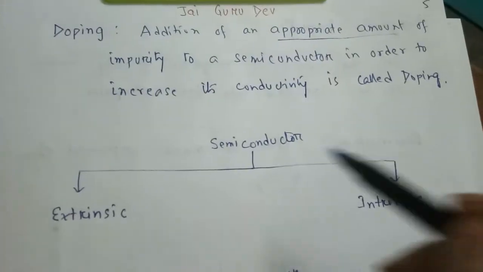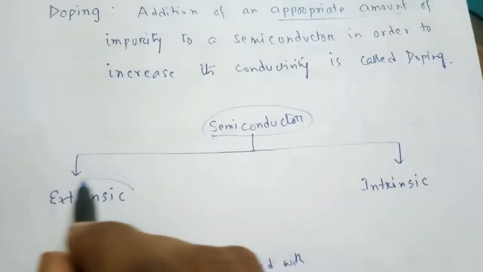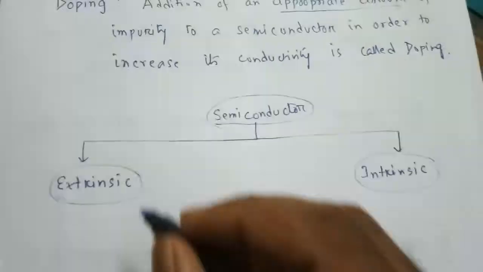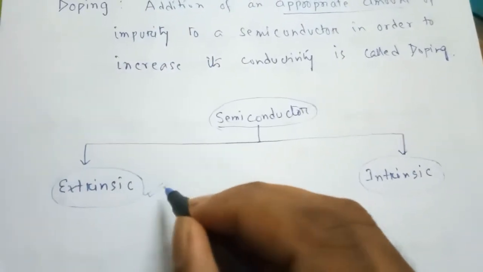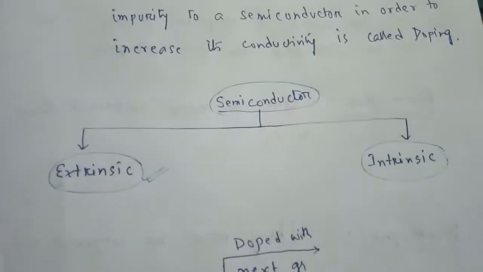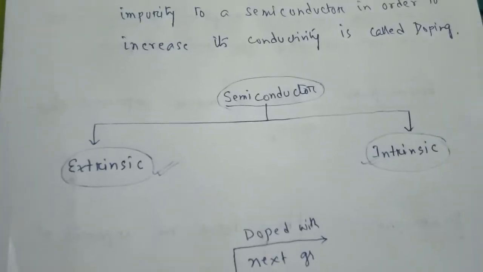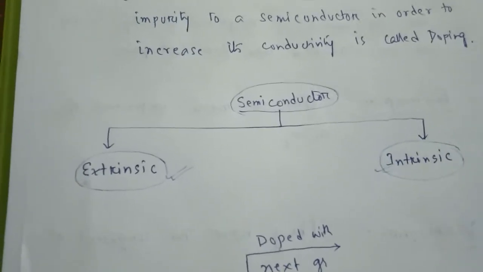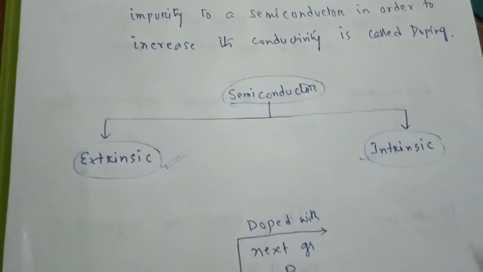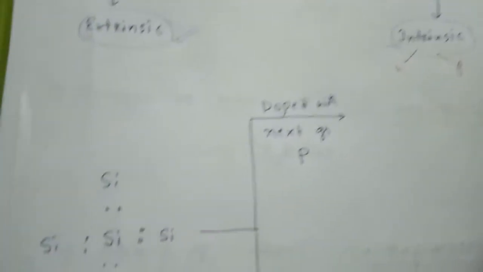So semiconductors are of two types. One is extrinsic semiconductor, another one is intrinsic semiconductor. The semiconductors whose conductivity increases on heating, this is your intrinsic semiconductor, means you have to give extra heat. Extrinsic semiconductors are of two types: one is N type, another one is P type. In this one, we will read N type and P type semiconductors.